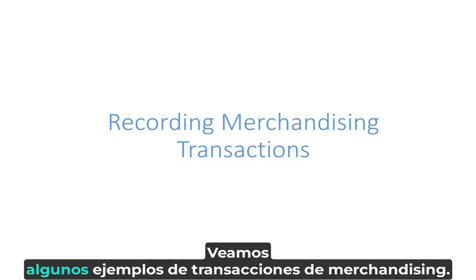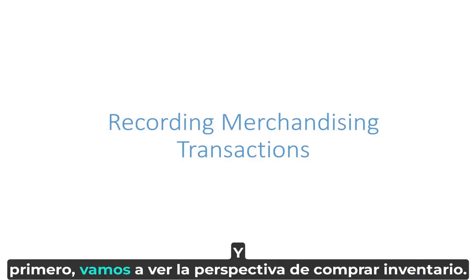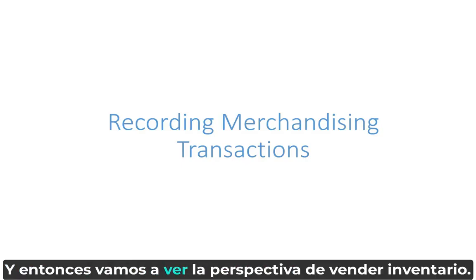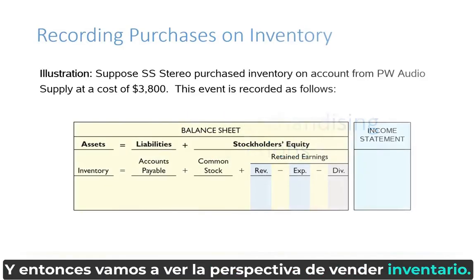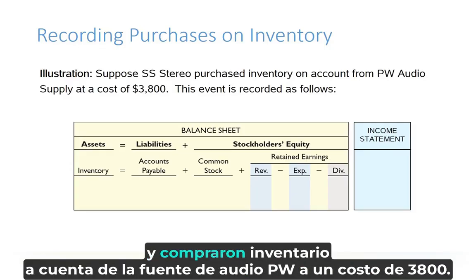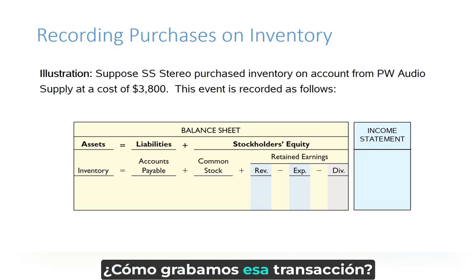So let's look at a few examples of recording merchandising transactions. And first, we're going to look at the perspective of purchasing inventory, so buying inventory, and then we're going to look at the perspective of selling inventory. So we have this company, SS Stereo, and they purchased inventory on account from PW Audio Supply at a cost of $3,800. So how do we record that transaction?